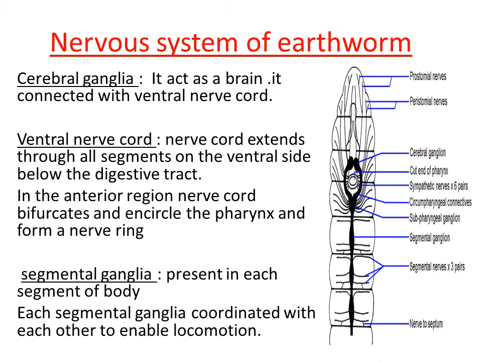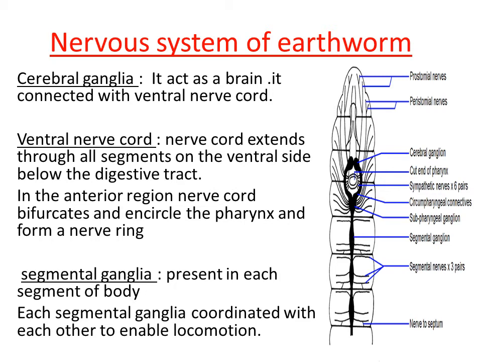So one segment is connected with another segment with the help of this segmental ganglia, so that any information will be easily sent from one ganglia to another ganglia, one segment to another segment. Understood? So this is how the nervous system performs its function in the earthworm.